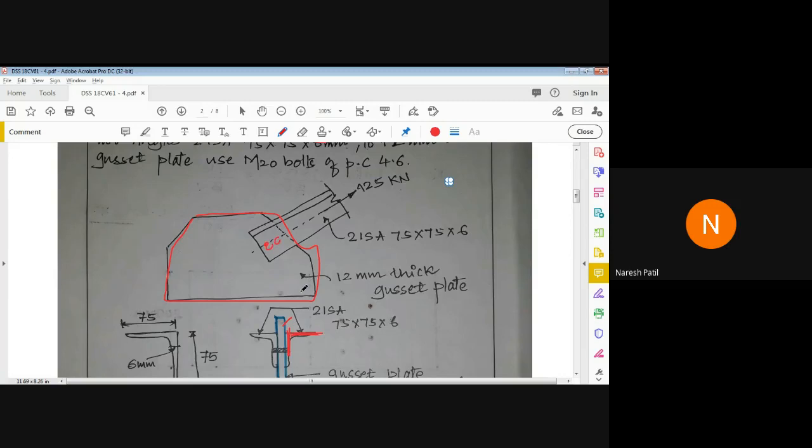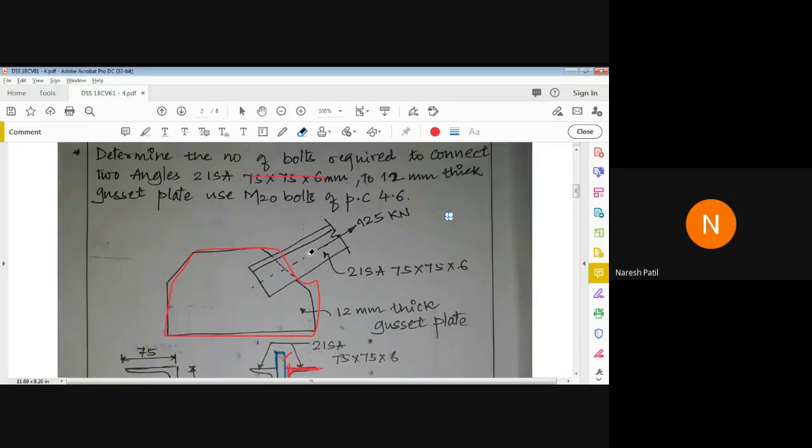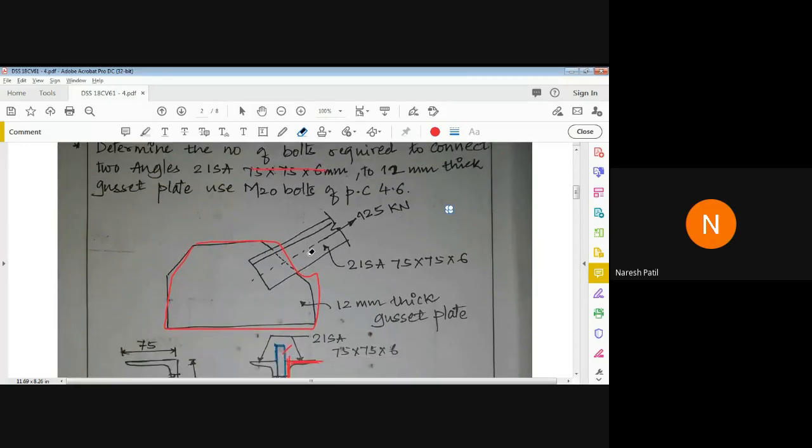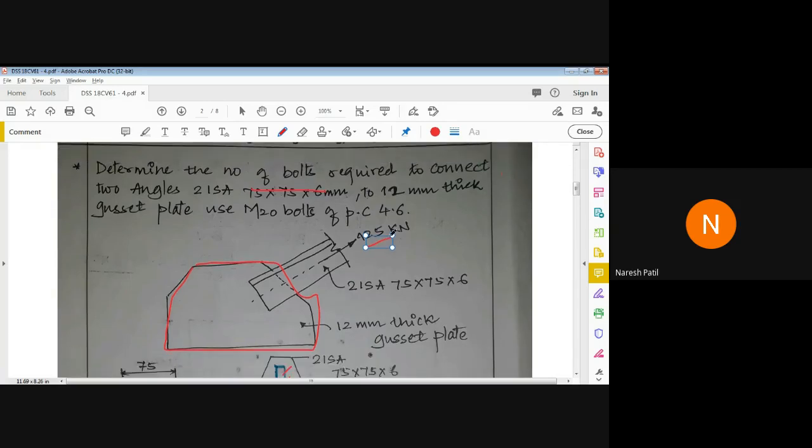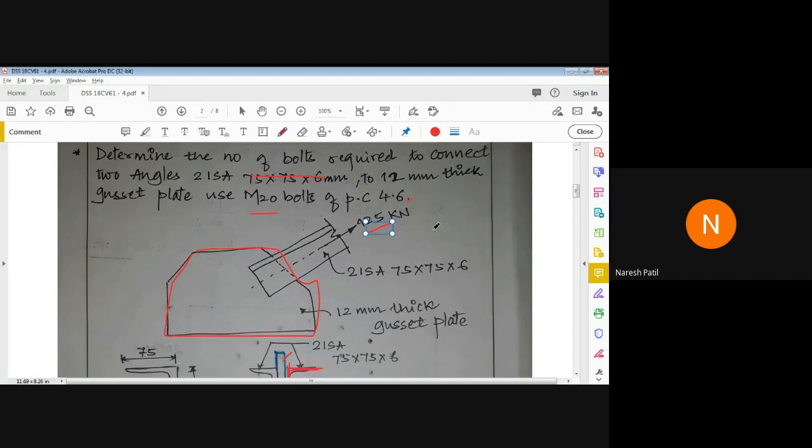How many bolts are required to connect the angle and the plate? Okay. Understood? And for that, the force in the member is given as 125 kilonewton. Okay. Did you understand the question? And other data, diameter is given as 20 and property class they have given 4.6.